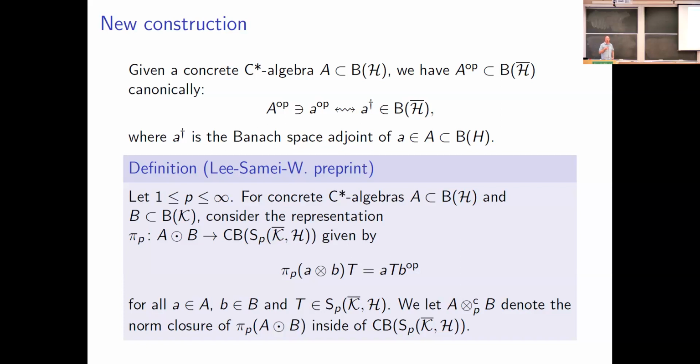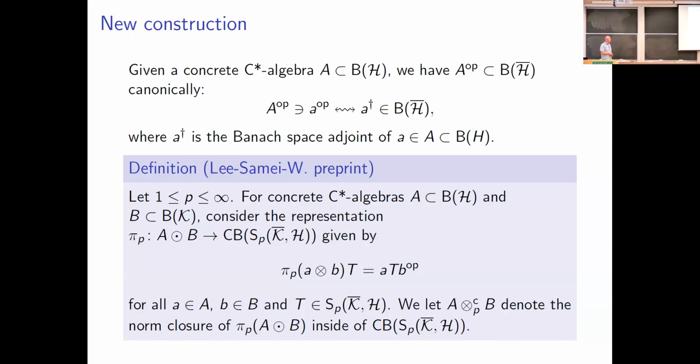We're going to embed the algebraic tensor product of A and B inside of the completely bounded operators of the Schatten p-class operators from K bar to H. The way that we do this, we're going to call the representation pi sub p, is for an elementary tensor a tensor b, pi p of this elementary tensor applied to T is simply going to give us the operator a T b op. And then we get that pi p is going to give us a contractive representation of A tensor B.